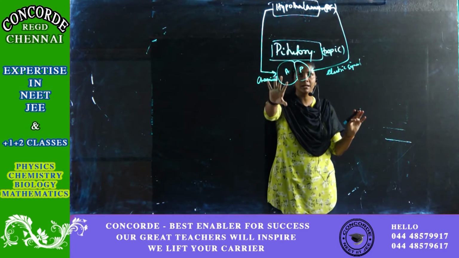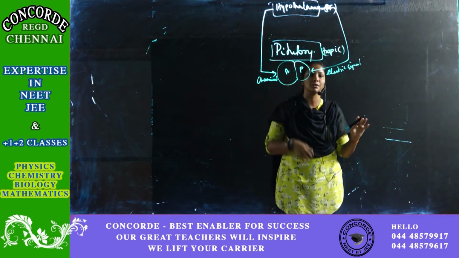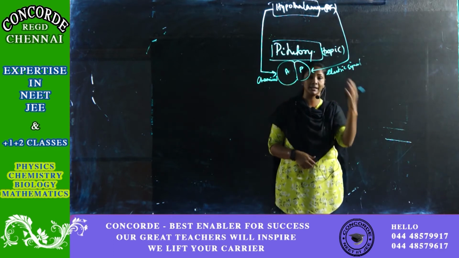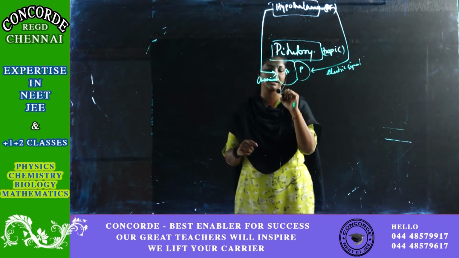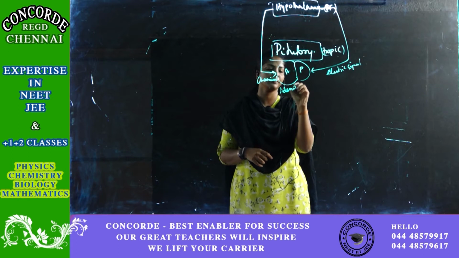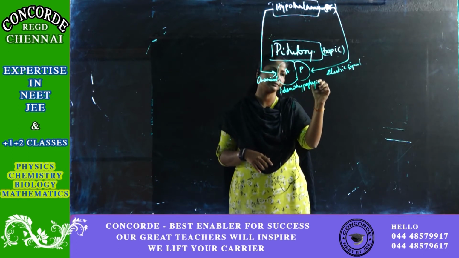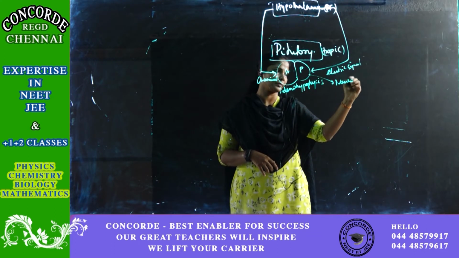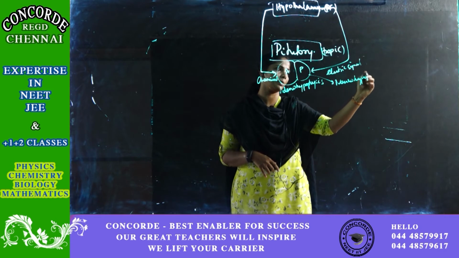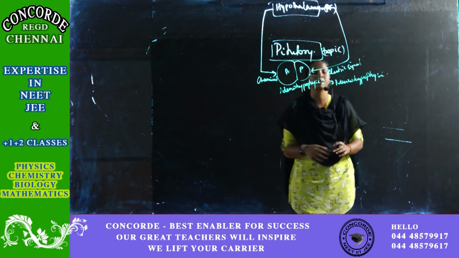Anterior pituitary is controlled by secretion of some hormones, but posterior pituitary is directly controlled by electrical signals or electrical impulses. The anterior pituitary is called adenohypophysis, and the posterior pituitary is called neurohypophysis. These are two areas of your pituitary gland.